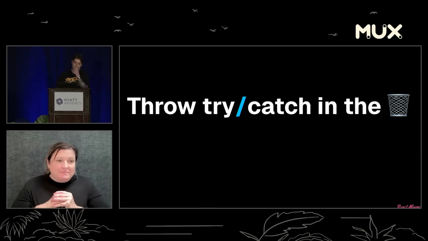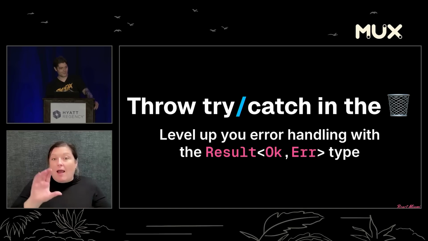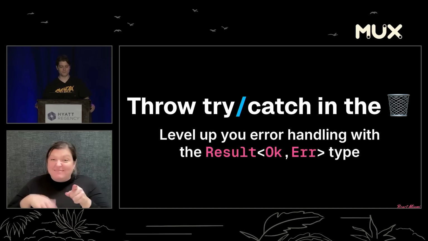So today we're going to talk about throwing try-catch in the bin and leveling up our error handling with the result type.